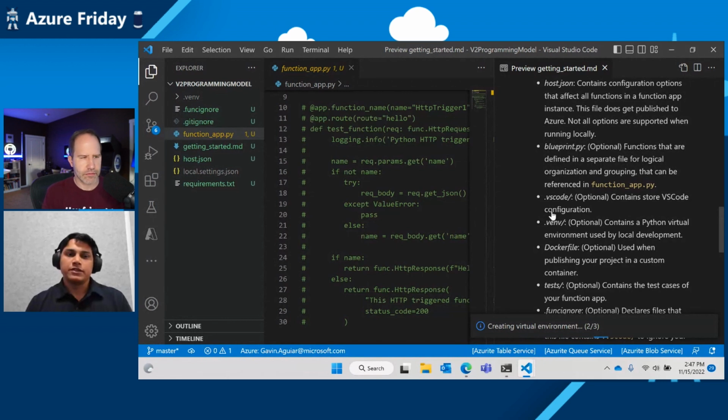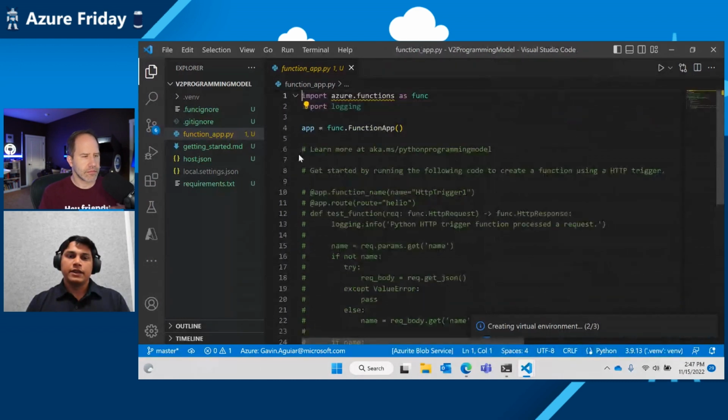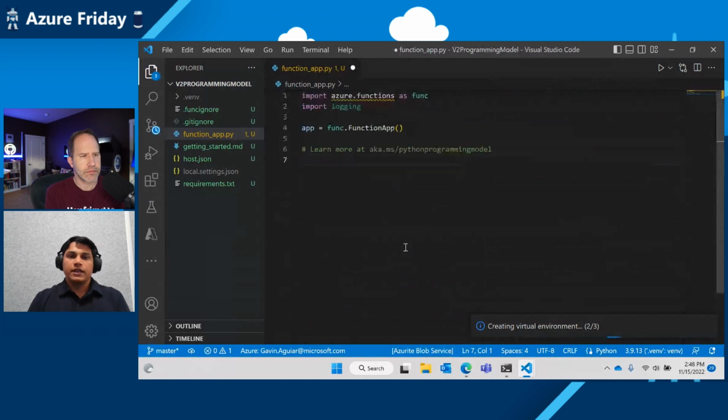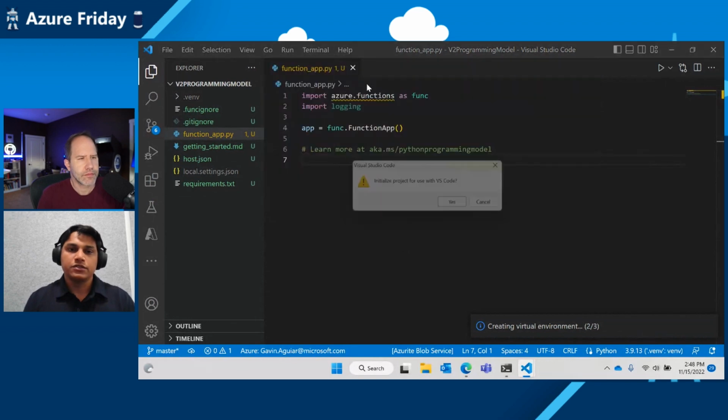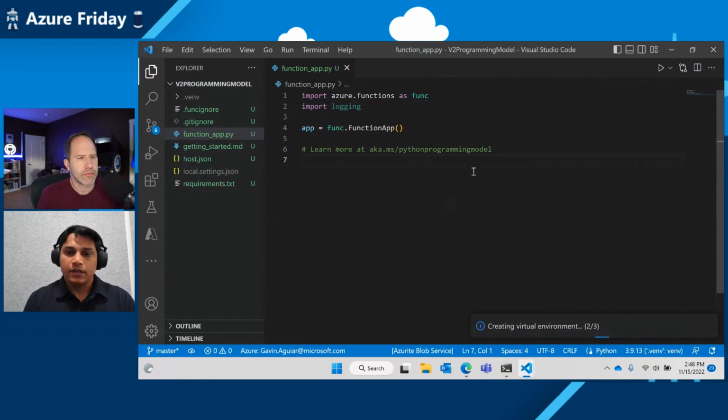As Shreya pointed out before, you won't see a different folder for each function; every function is going to be in this one file. So it gives Python developers a very concise way to get started with functions. Let me start by actually creating a function for you and running it locally. Let me just delete the comments right here. Now to create a function, I again open the command palette and create a function. Yes. I give it a moment.